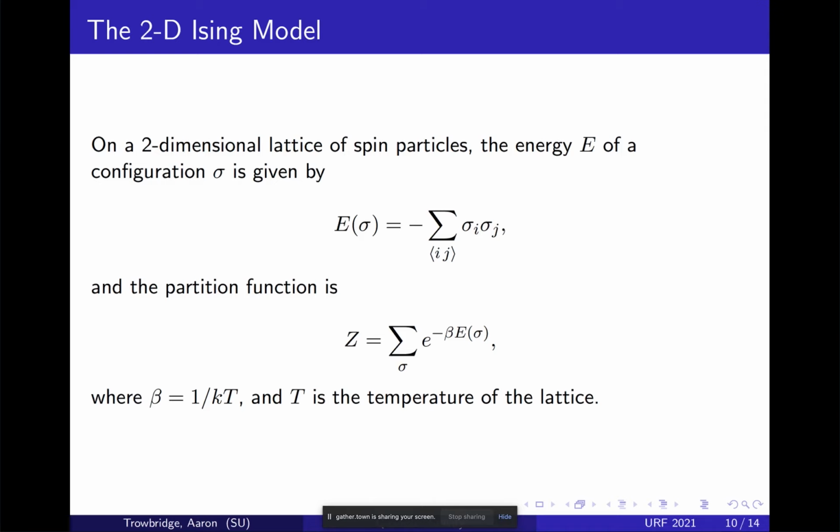The partition function weights each state by the change in action to go to the next state, and T is the temperature. It's a model for a ferromagnet, which I can talk about more if anyone has any questions. You can look at Wikipedia if you want to look up the Ising model. I'm going to show an animation at the end.